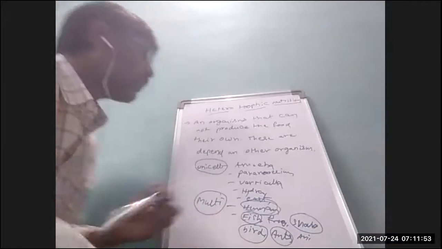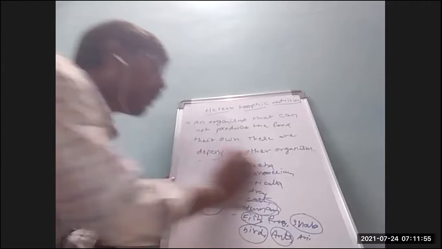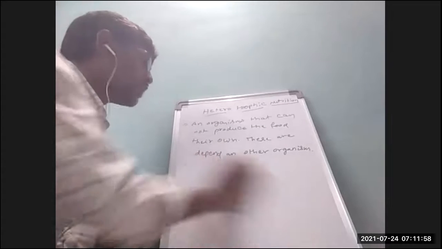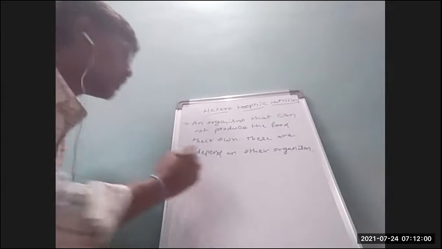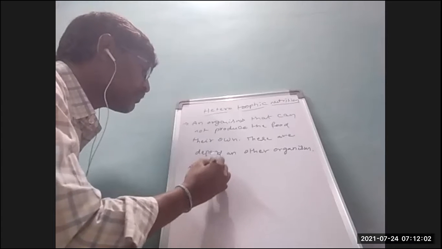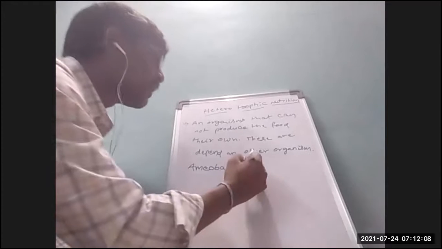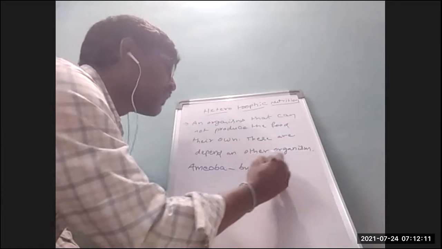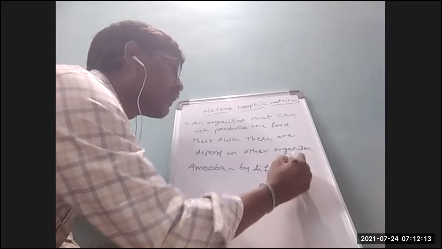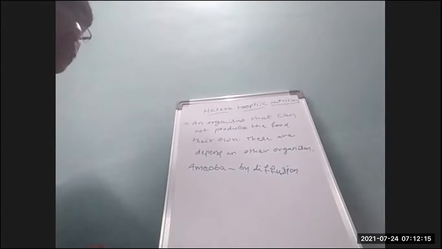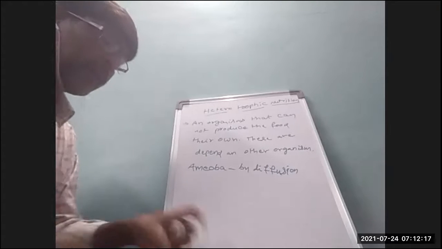For example, amoeba. Now we go to the unicellular organism, amoeba. How does amoeba take food material? By diffusion.